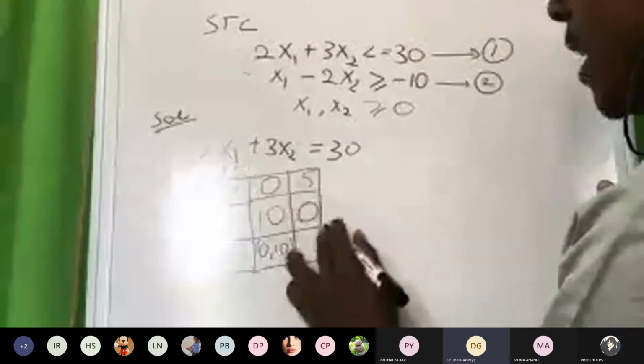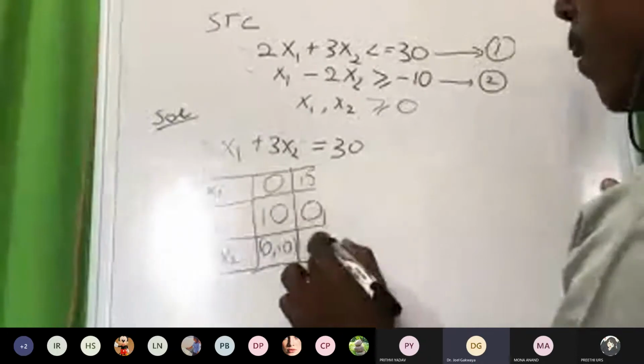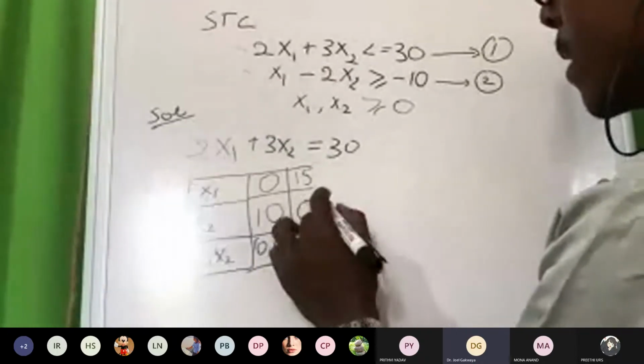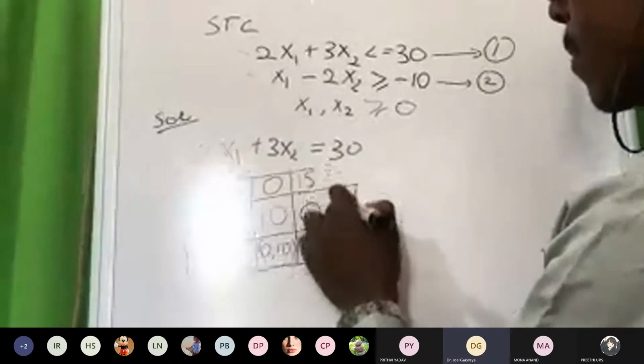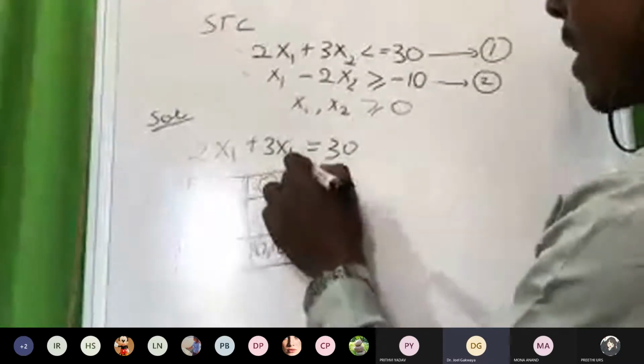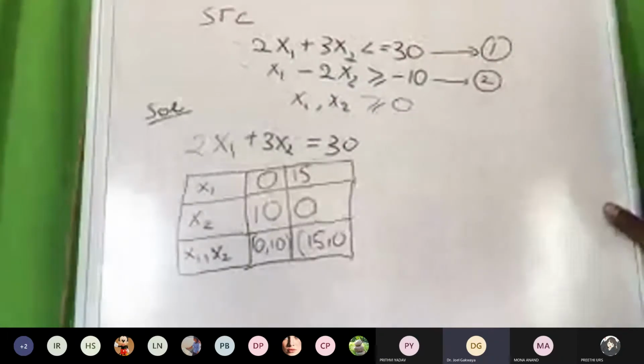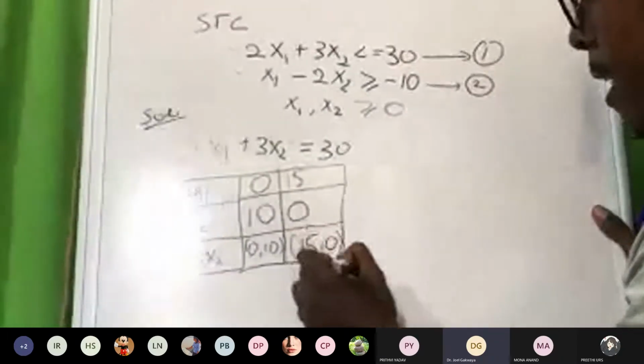We have here, let me extend this one. What do we have? We have the coordinate 15, 0. Okay, 15, 0. Please, when time allows, remind me, okay? So this is the first coordinate, okay?